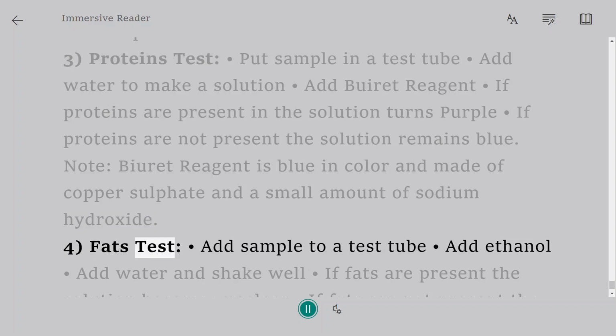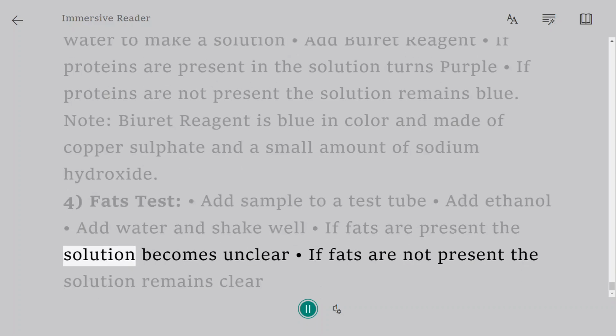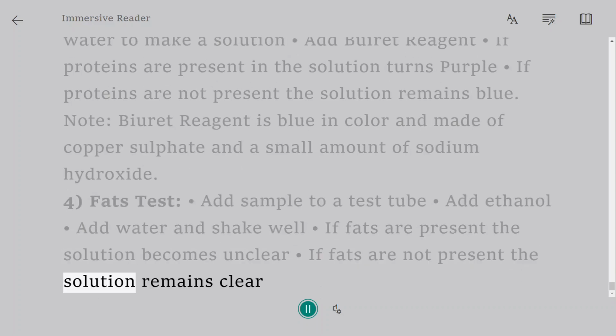4. Fats test. Add sample to a test tube, add ethanol, add water and shake well. If fats are present, the solution becomes unclear. If fats are not present, the solution remains clear.